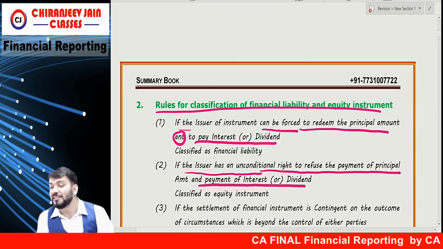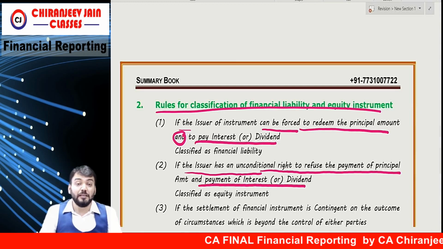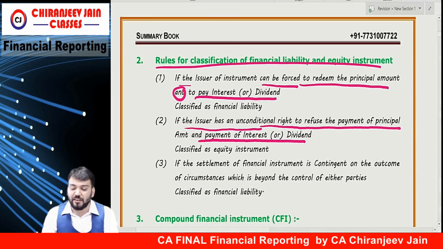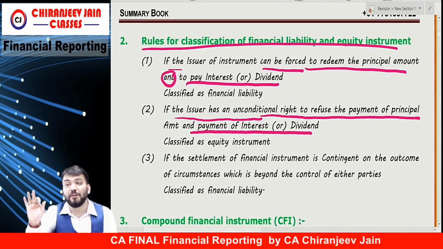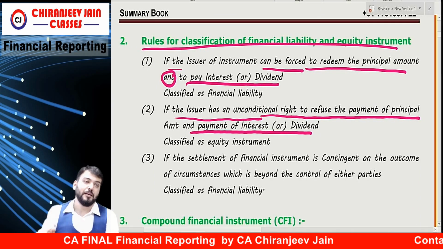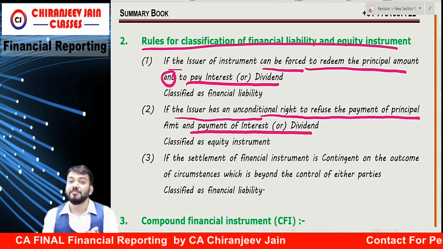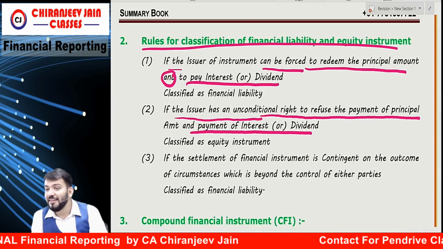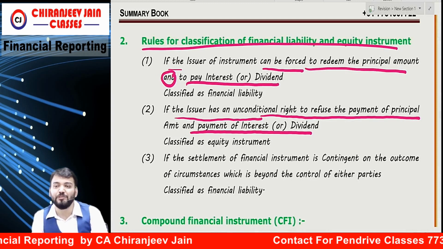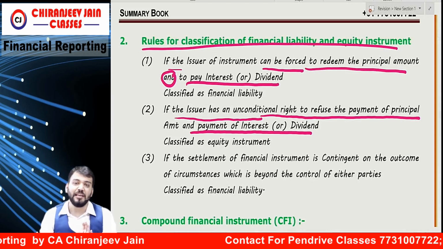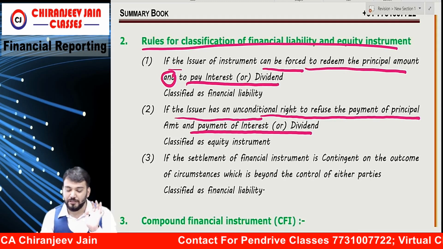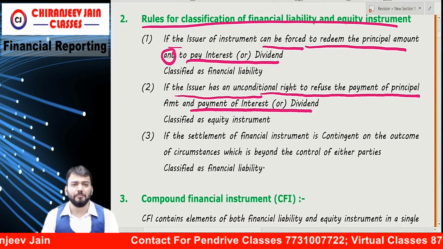It becomes a pure equity instrument. Are you getting? Means if company has an unconditional right to refuse payment of principal and what? Payment of dividend or interest, then it becomes what? It becomes a pure equity instrument. Understood? Okay. Then one last point, point number 3.